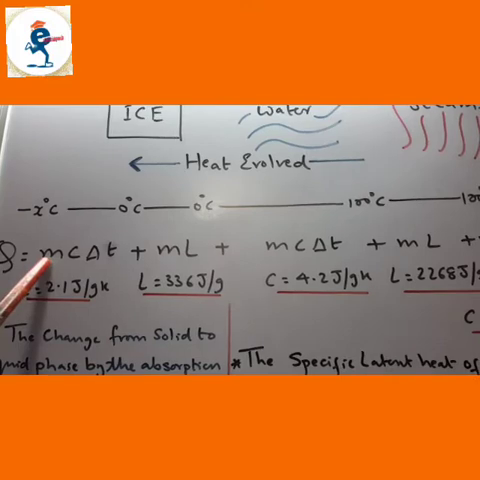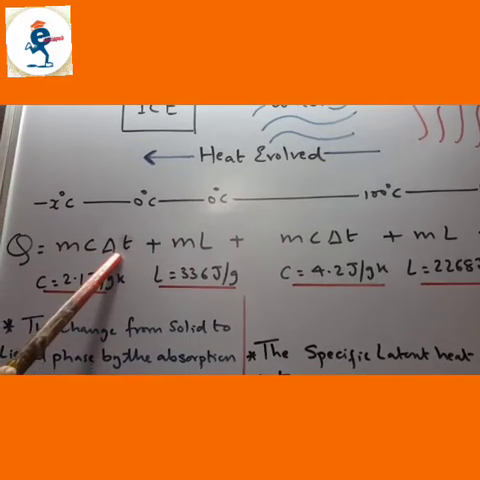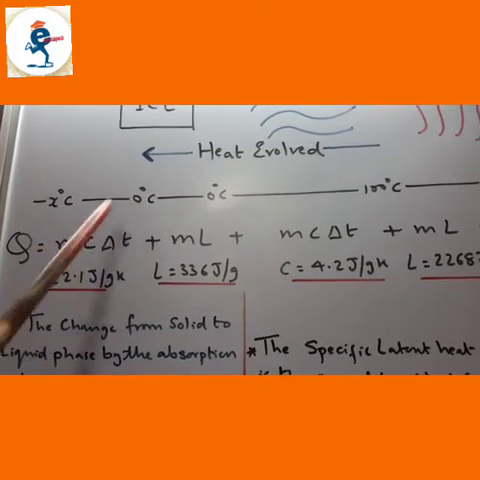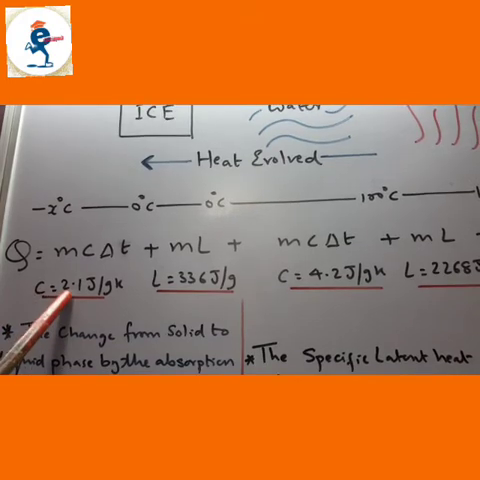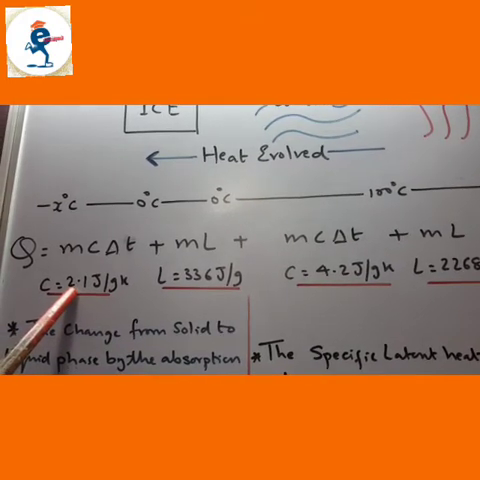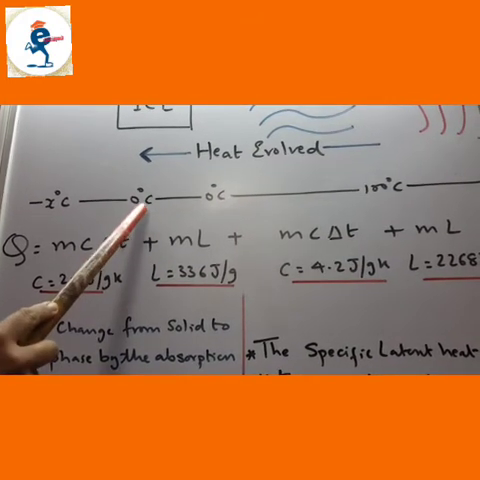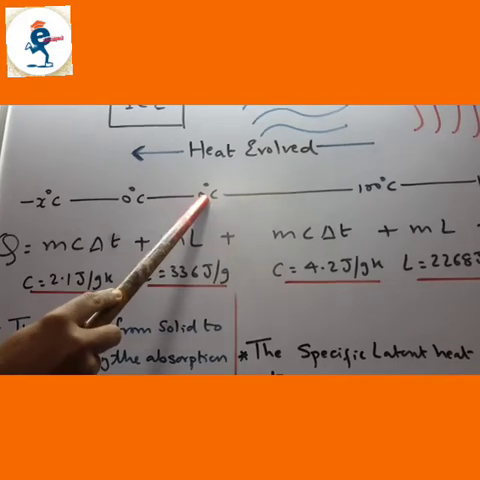The formula you use is mc delta T. Okay, because there is no change of state involved. The specific heat for ice is 2.1 joules per gram Kelvin. Then from 0 to 0 degrees Celsius, there is a change of state.